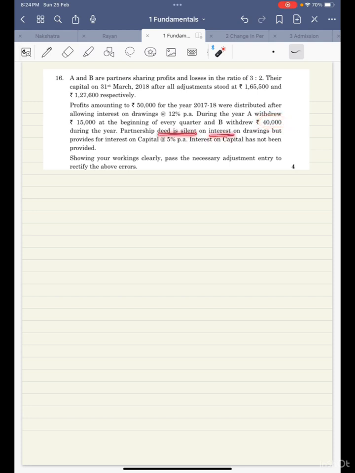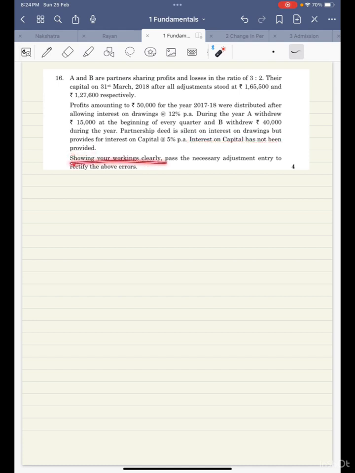The partnership deed was silent on interest on drawings. That means when the partnership deed is silent, these people were not supposed to charge any interest, but these people have already charged 12% from the partners, right? So we were not supposed to charge it. These people have taken interest on drawings but not provided the interest on capital. This is their mistake. So interest on capital has not been provided.